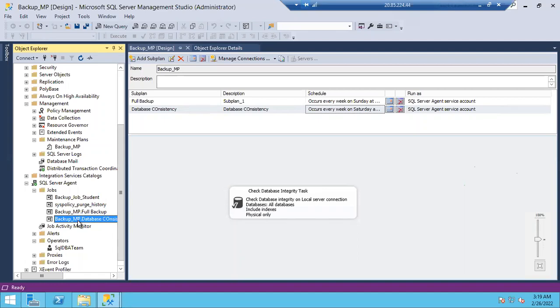And does that script include the entire thing? See, that script won't include everything. The script will include only the SMTP server details. It will use whichever operator you want to use. Your database mail will go to the operator, and in the operator, it will try to send to the account you are using. In database mail, you can see the operator also. When that particular job or maintenance plan fails, it will invoke the operator. In the operator, there is an email address already saved, and the email is sent to that particular address.